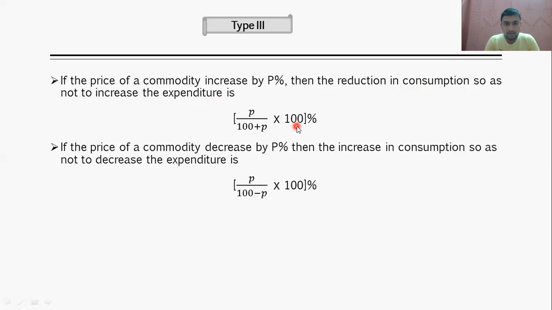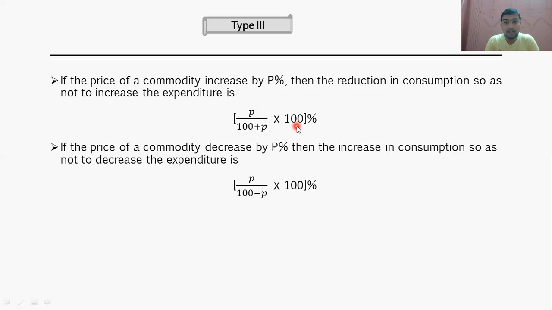Type 3 problems are based on income and expenditure. Let's say in the market, prices are increasing. If you want to keep your saving the same, you have to reduce the expenditure. How do you calculate saving? Saving is equal to income minus expenditure.